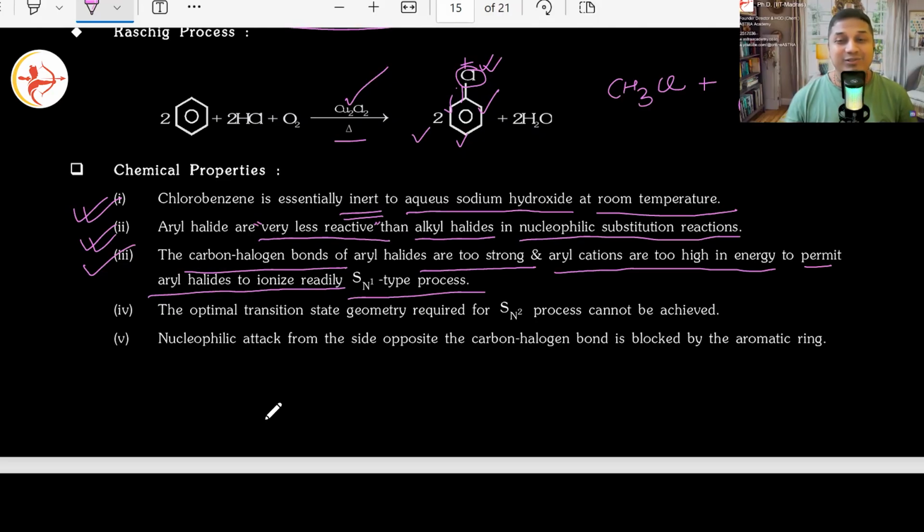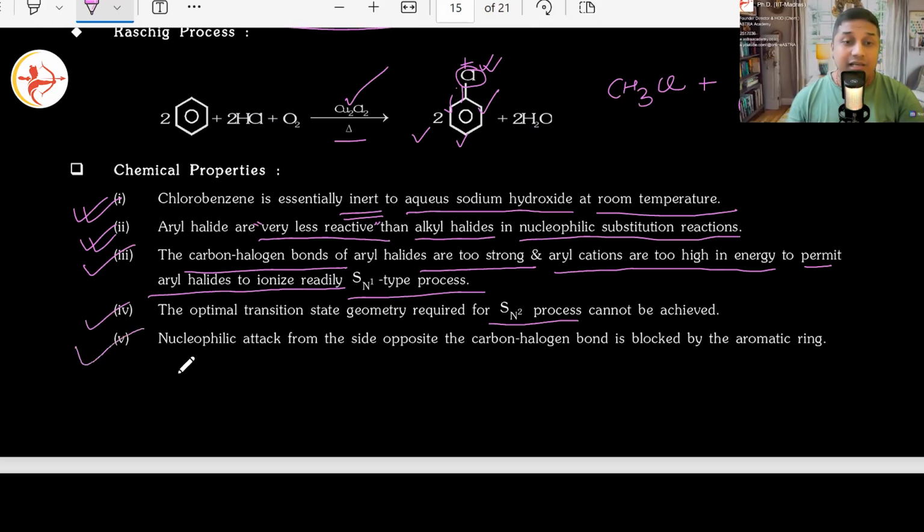Resonance, it is not going to participate so easily. It is not going to ionize so easily. Next, the optimal transition state geometry required for the SN2 process cannot be achieved. Do you remember the transition state which forms in SN2? A 5-membered ring. That cannot happen here because there is already a bulky structure. The 5-membered ring cannot form here.